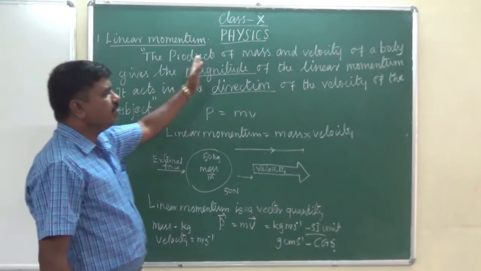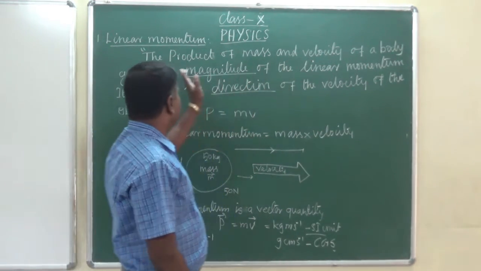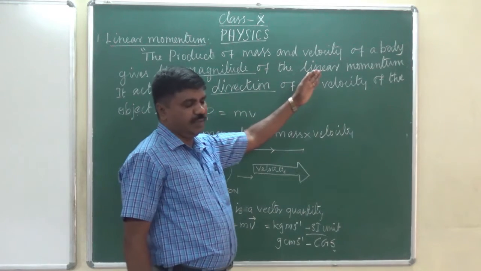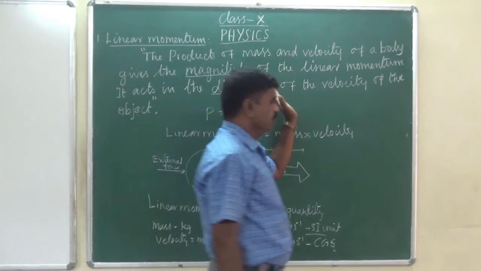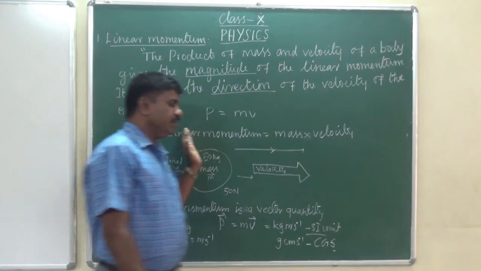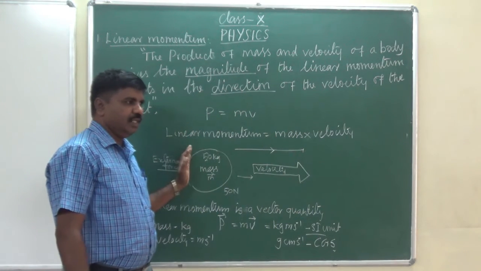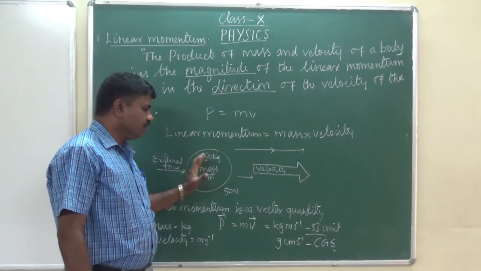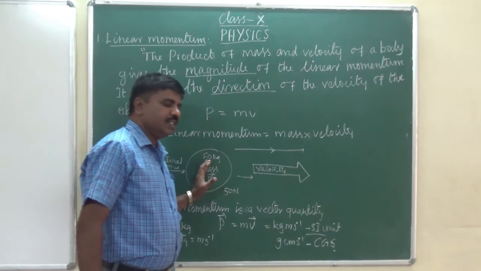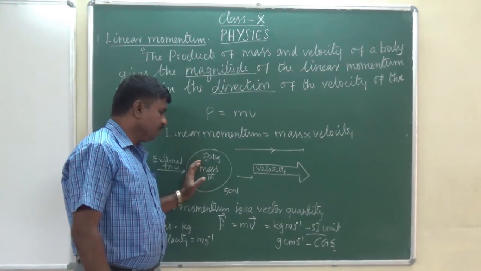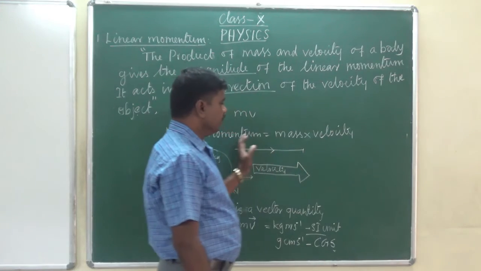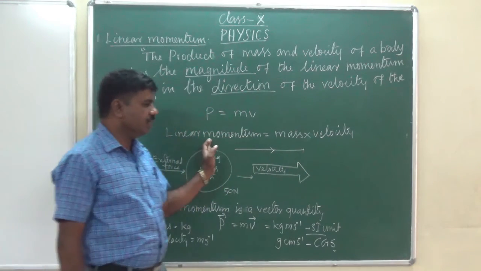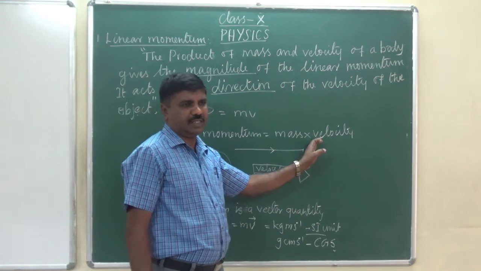The product of mass and velocity of a body gives the magnitude of the linear momentum. It acts in the direction of the velocity of the object. When we apply an external force to an object that has some amount of mass, the object moves in a straight line with some velocity. So the linear momentum is equal to mass into velocity.